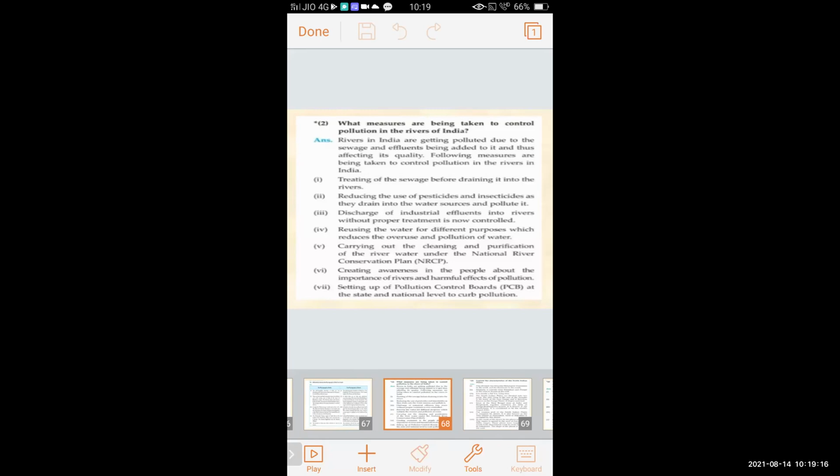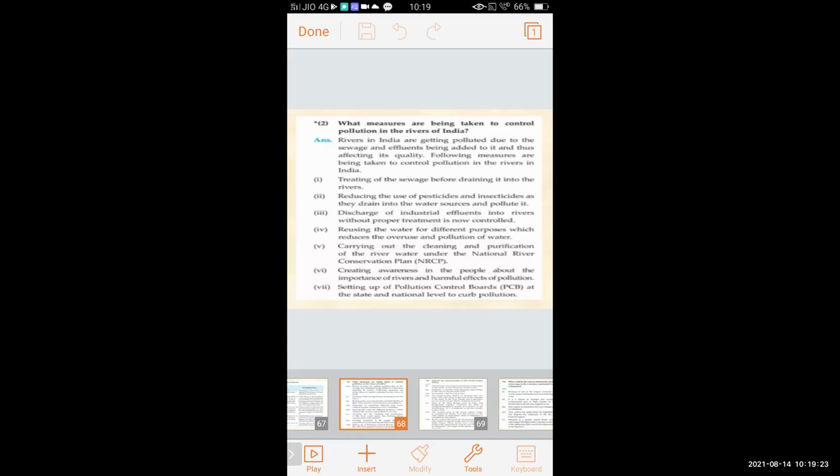So these are the measures that should be followed and taken to control the pollution in India.